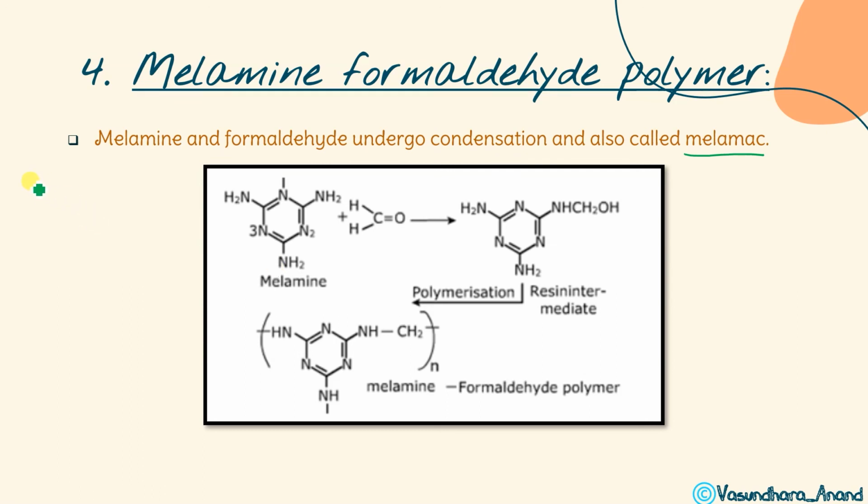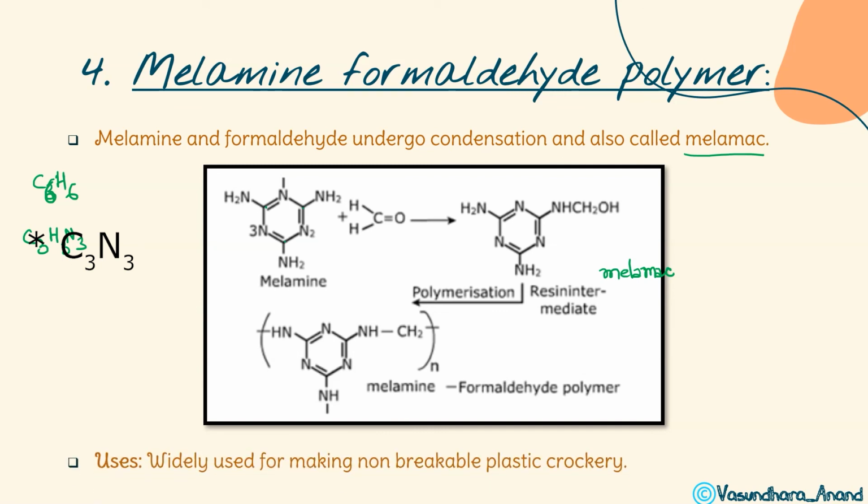समझ में आई बात? There is C3, C6H6 is benzene. Benzene, yes. What you will do? You will say that C3H3N3, ये बन जाएगा. Carbon divide हो जाएगा. Got it? And then with all the carbons, this NH2 group will be attached. So that is called melamine. Formaldehyde will form the intermediate, and this undergoes polymerization to form the polymer. You can say this is melamac. Okay, and this will form the polymer. Uses: widely used for making non-breakable plastic crockeries.